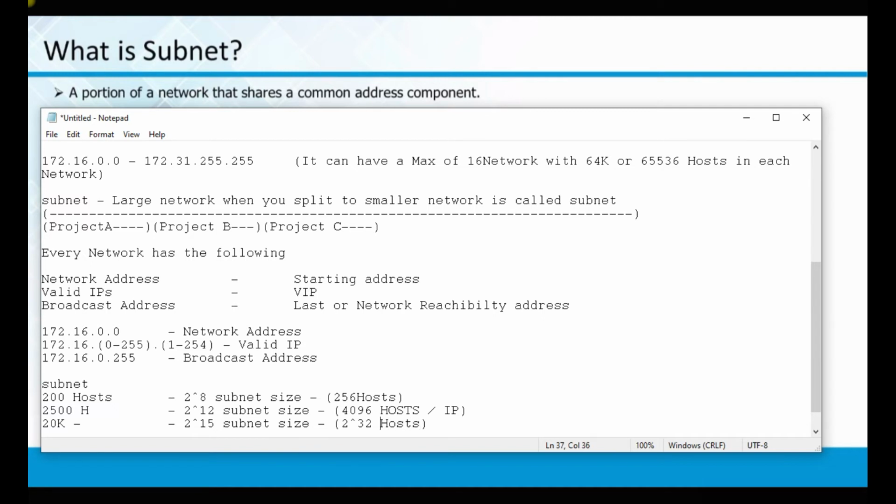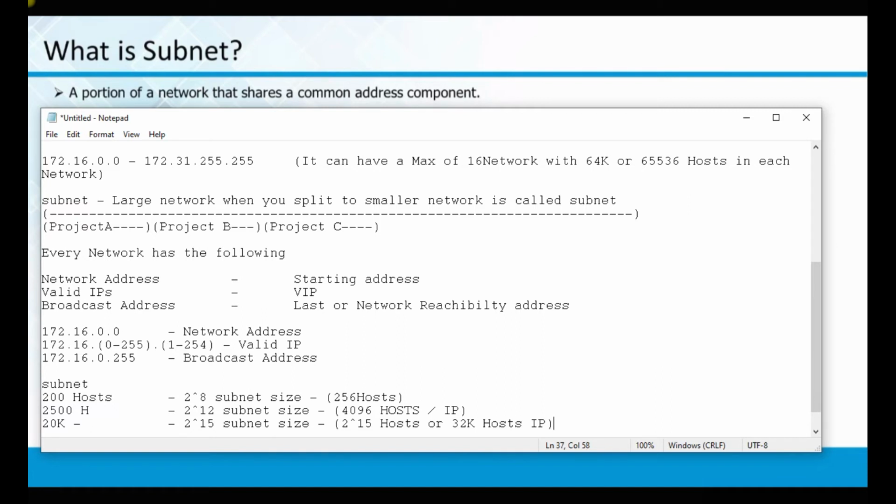It's not 2 power 32. It's 2 power 15 hosts, or 32k hosts or IPs. Is this clear? That is how you need to plan the subnets. A large network I am breaking up. What is my host requirement? Based on that, I am breaking this particular one.